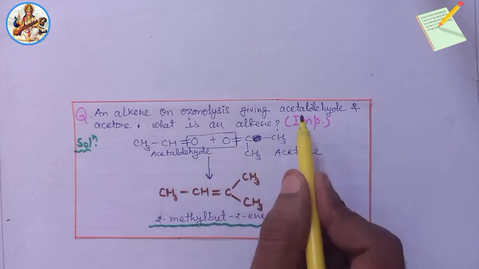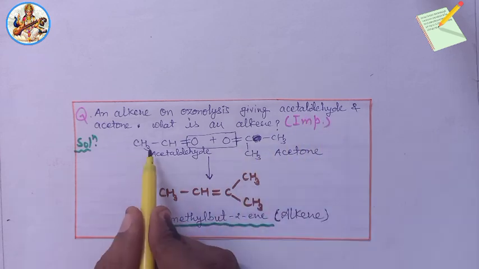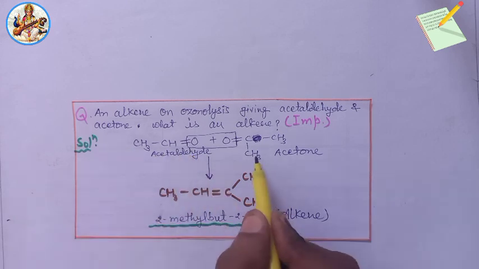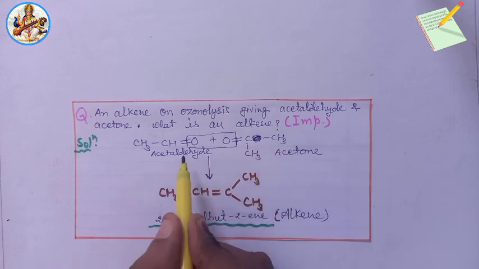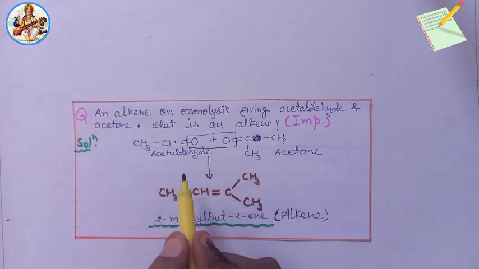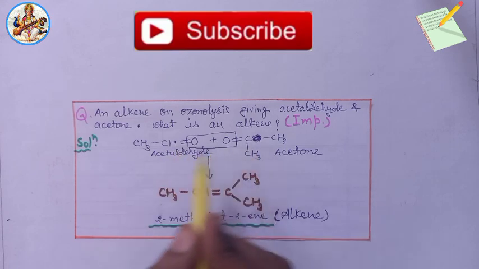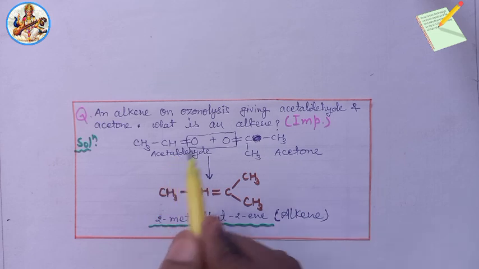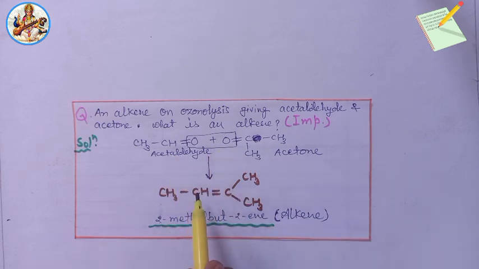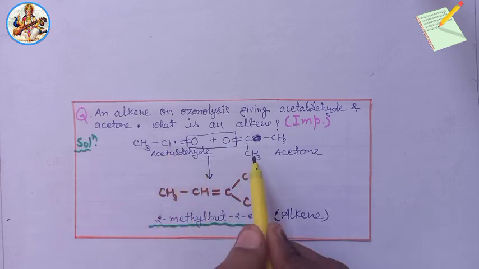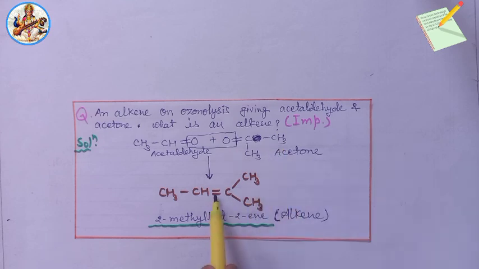We know that the molecular formula of acetaldehyde is CH3CH double bond O and acetone is CH3COCH3. So we remove one O2 molecule from these two molecules. After that, we add the remaining parts CH3CH and CH3CCH3 by double bond. So the alkene is 2-methylbut-2-ene. Very important.